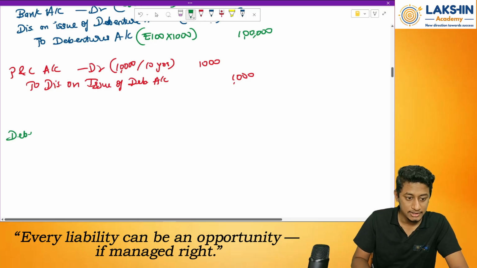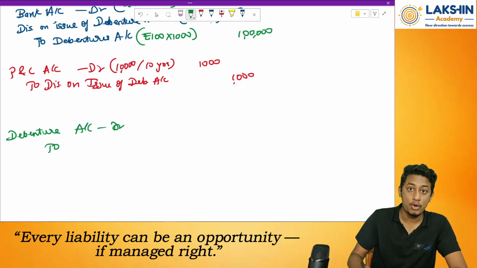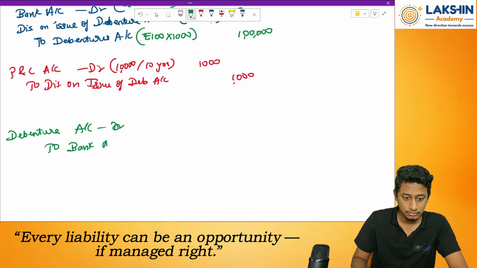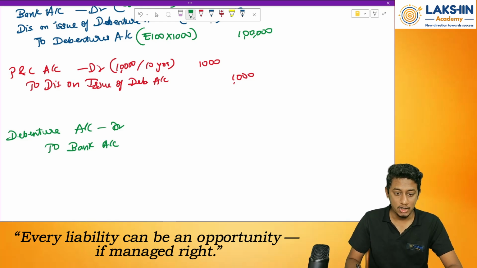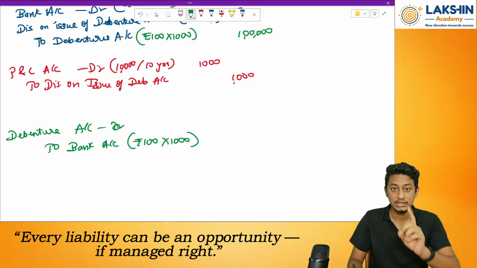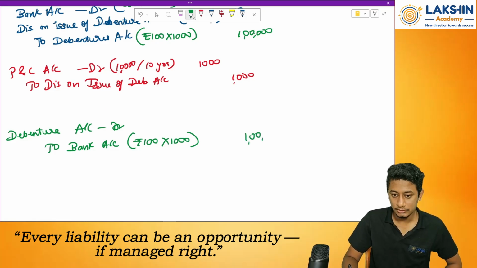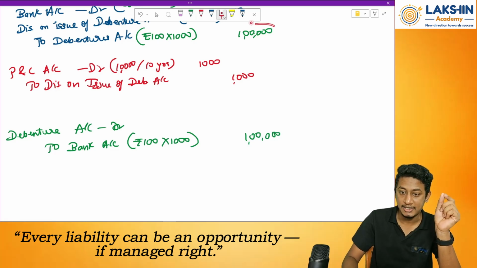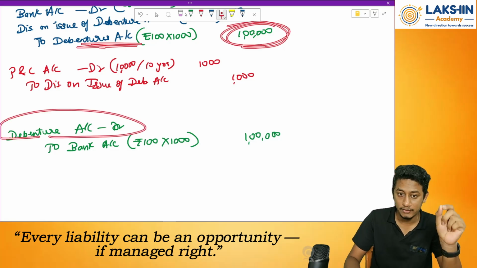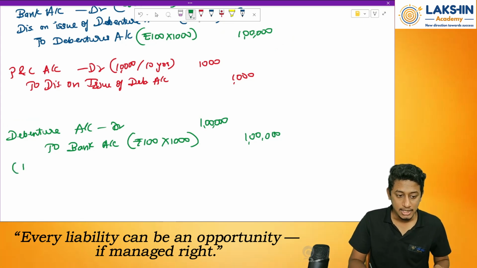So I will reverse this whole of rupees 1 lakh. So debenture account debited. To what? Payment is done through bank account. So to bank account. How much will I pay? Rupees 100 per debenture into 1,000 debentures. So how much will that be? 1 lakh, right? Now how much was the debenture listed at in the books of accounts? Debenture account was opened for rupees 1 lakh, credit. I am debiting it now to cancel it off, again for rupees 1 lakh. Done. This is my redemption entry.